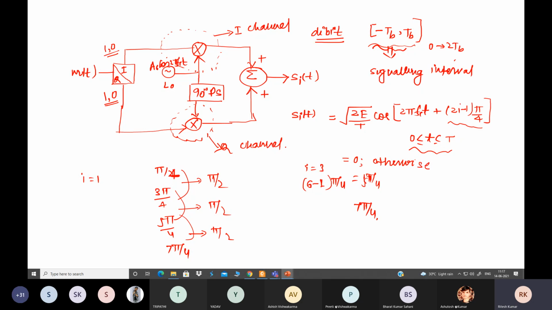Now one by one for the dibit combinations, we will write the signaling functions S1, S2, S3 and S4. What are the 4 message signals? M1 for 00, M2 for 01, M3 as 10 and M4 as 11.